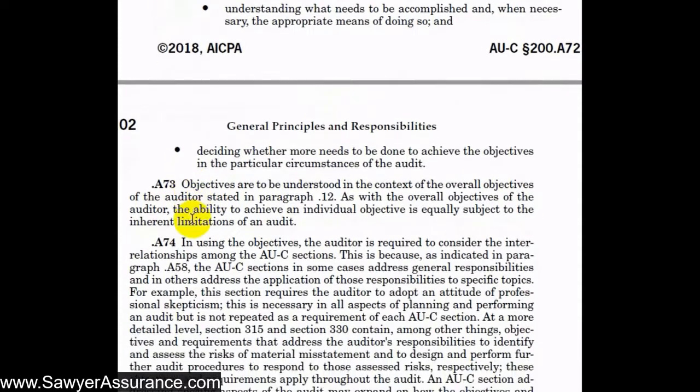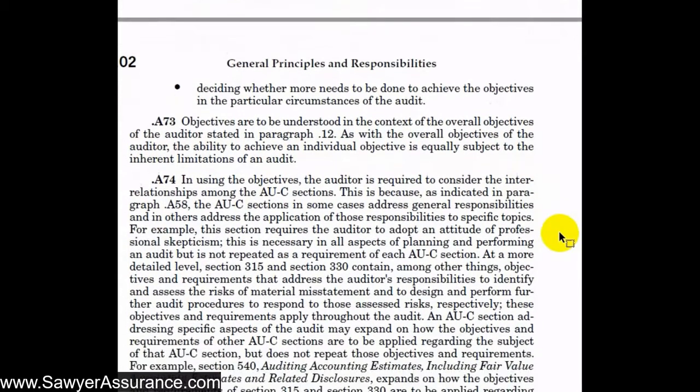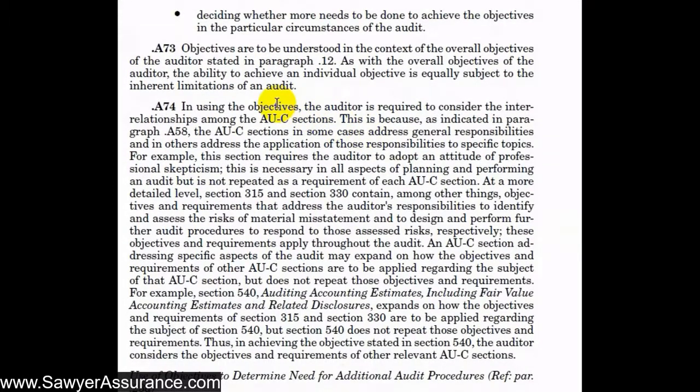They remind us that we want to achieve the objectives, but we also understand that there are inherent limitations to doing an audit, and those limitations are discussed in another video. In using these objectives, the auditor also needs to understand the interrelationships between the AUC sections, because some of these objectives will apply to several sections, and they may not be mentioned in the other sections.